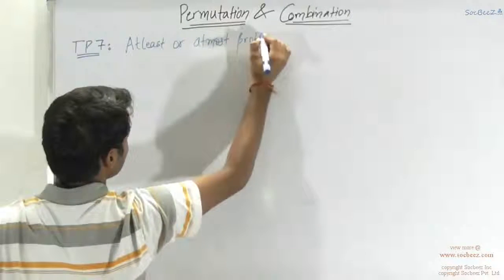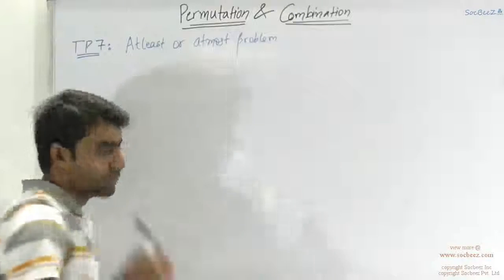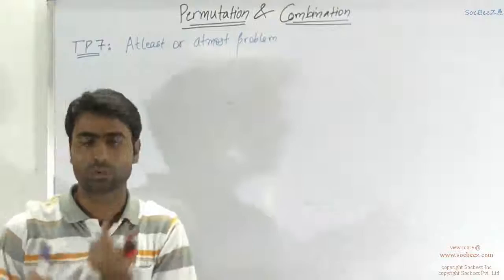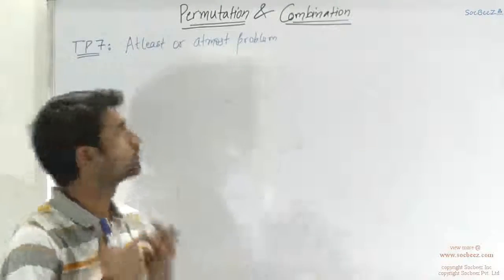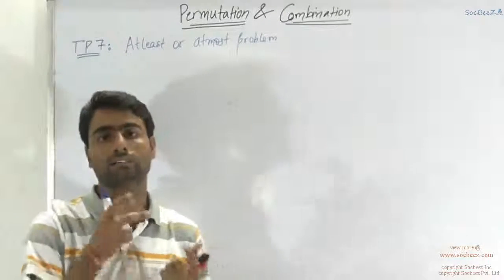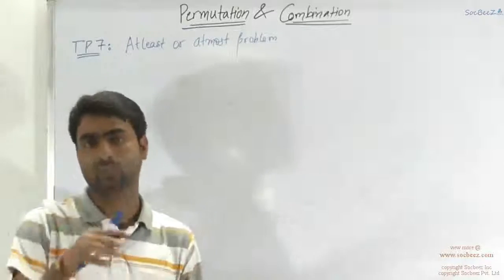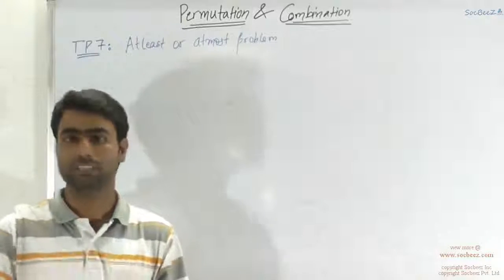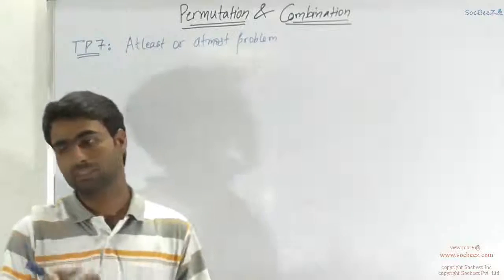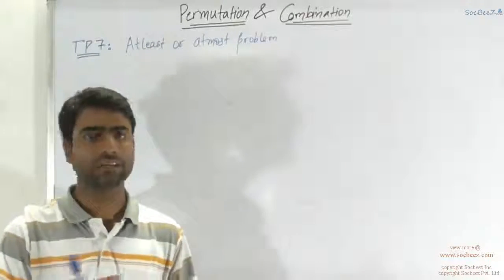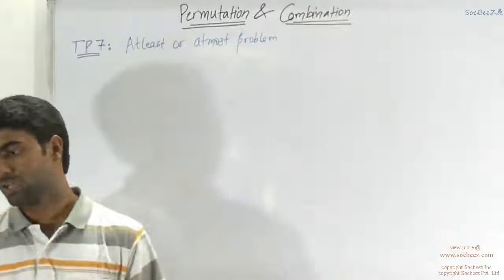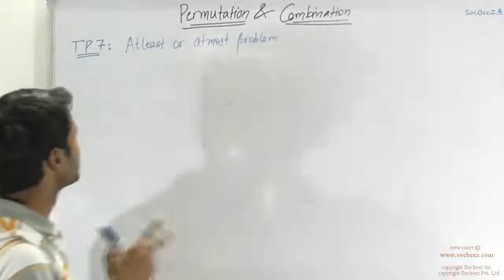So the basic way to solve these problems is, you have to make cases. You can't do it directly. You have to make the cases, which all possible cases will satisfy the given condition, and you have to solve them individually and then add the total number of cases, because the possibilities could be either of the first type, either of the second type, third type. So we'll use the fundamental principle of addition in it, and then we can say what is the total number of possible cases. So let us do one question based on it.